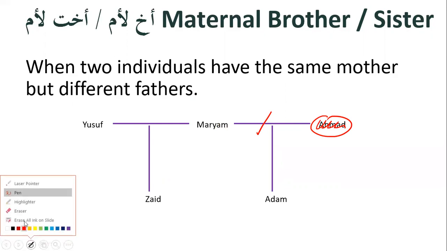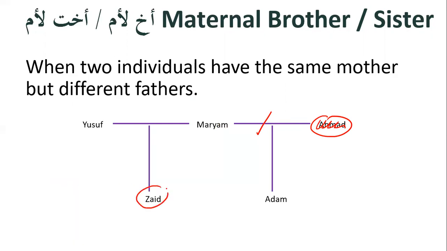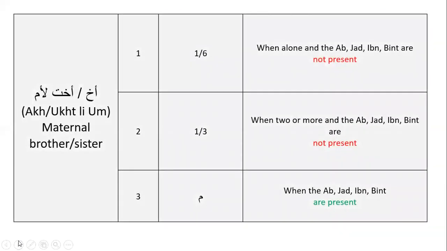So now the relationship between Zayd and Adam is that they are maternal brothers. They have the same mother but different fathers. So this is what we mean when we say akh li ummin or ukht li ummin. As we did in the ab and the jad, we have a table here which shows to us the conditions of the akh slash ukht li ummin and what he, she, or they will receive.